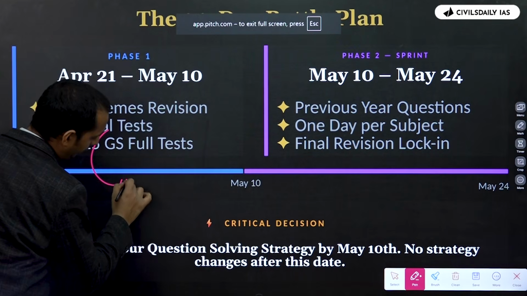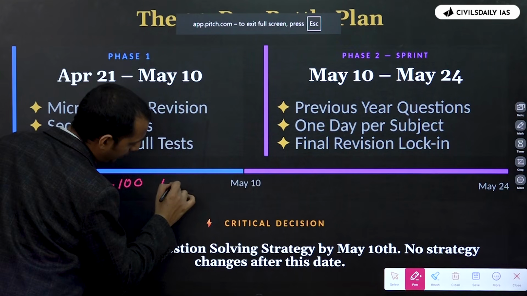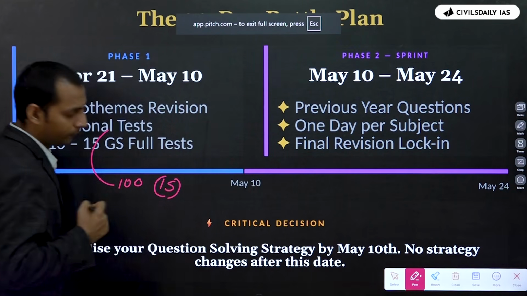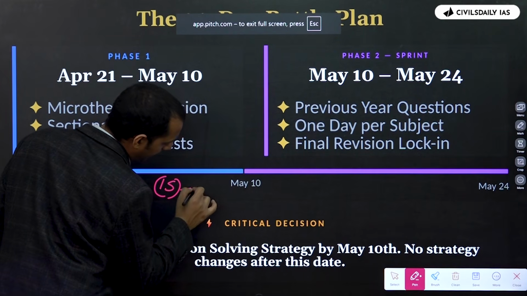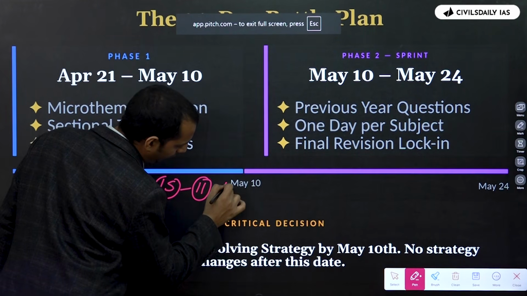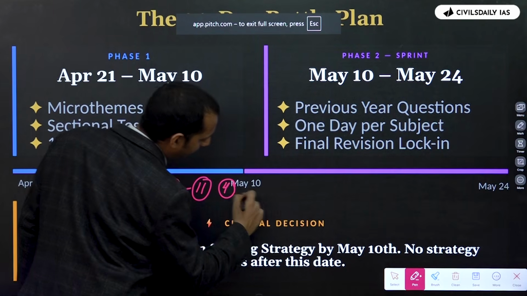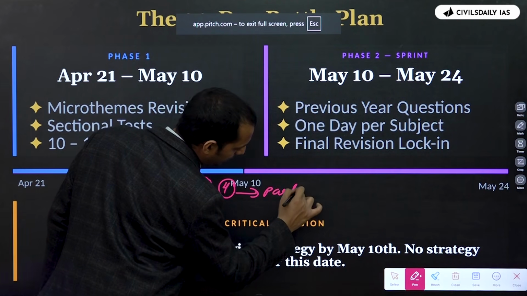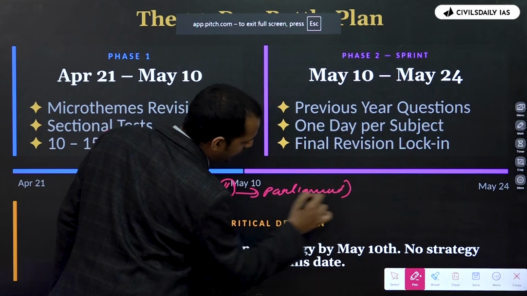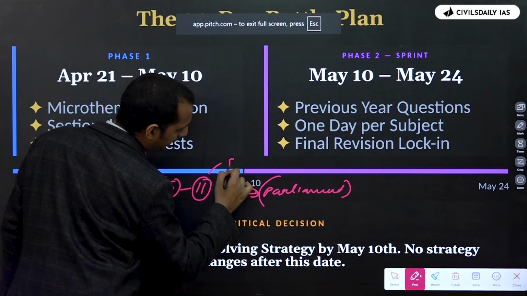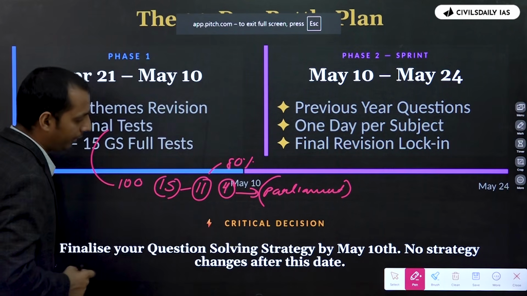In a sectional test of 100 questions of polity, 15 questions will be there from Parliament only. In the 15 questions of Parliament, 11 you got correct and 4 you got incorrect. You understand that? Okay, fine. I don't have to revise Parliament once again because in Parliament I am very strong. Close to 80% accuracy I have, 75% accuracy if I have.